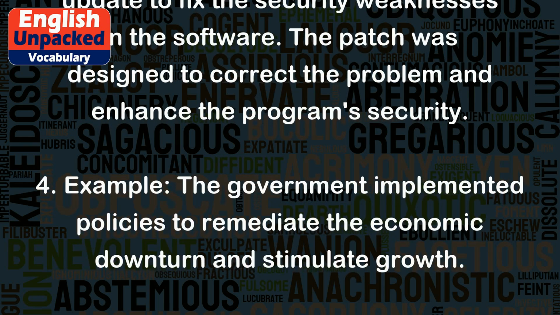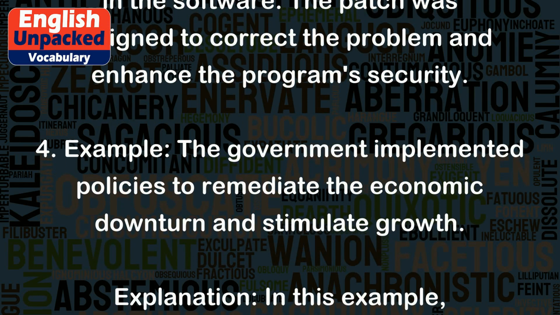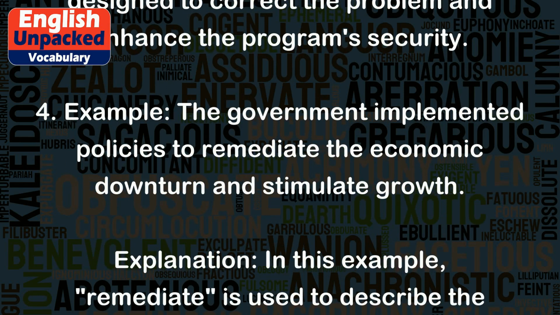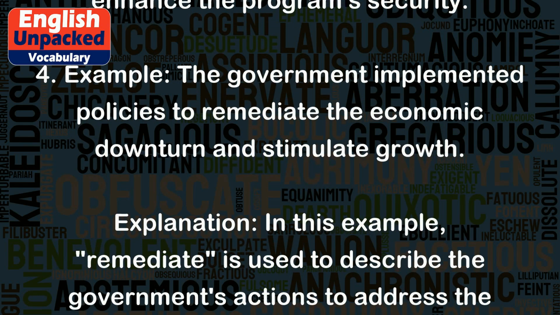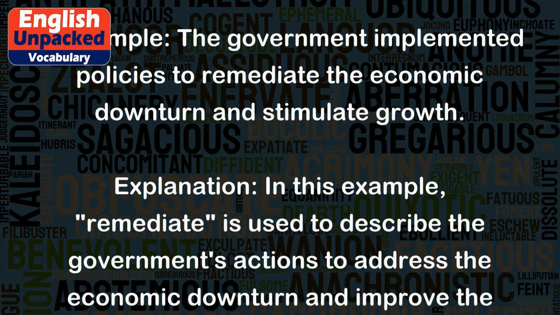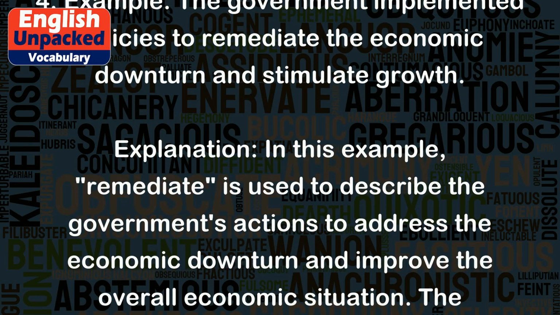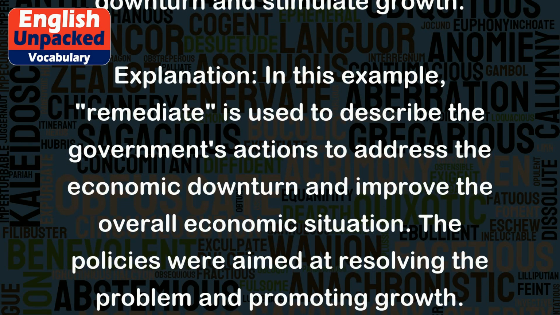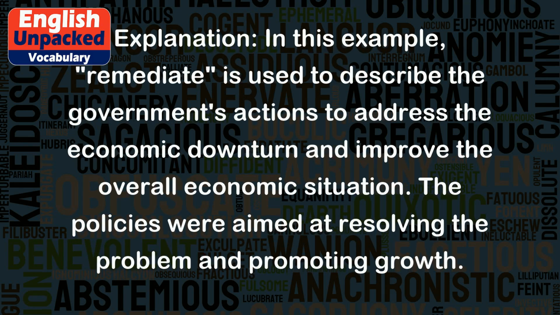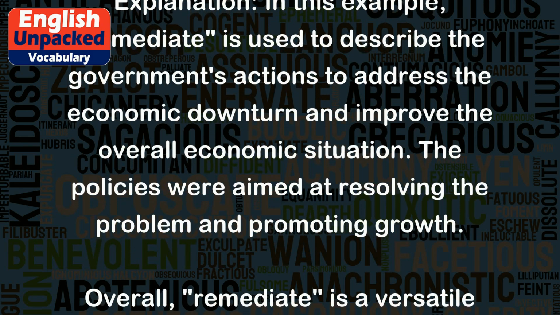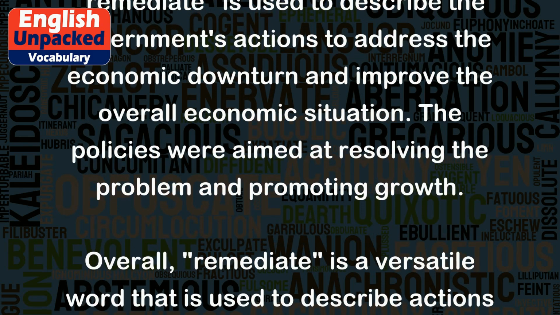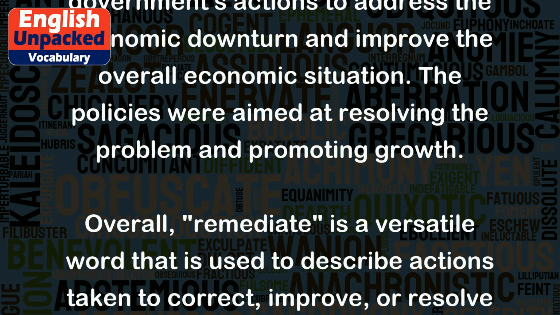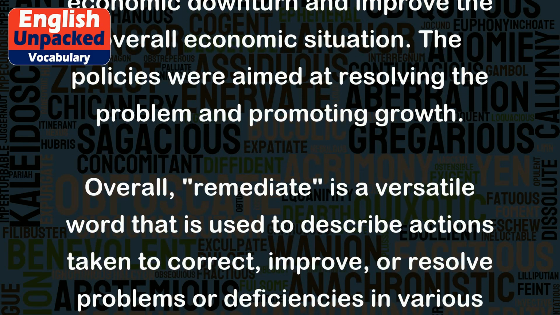4. Example: the government implemented policies to remediate the economic downturn and stimulate growth. Explanation: in this example, remediate is used to describe the government's actions to address the economic downturn and improve the overall economic situation. The policies were aimed at resolving the problem and promoting growth.